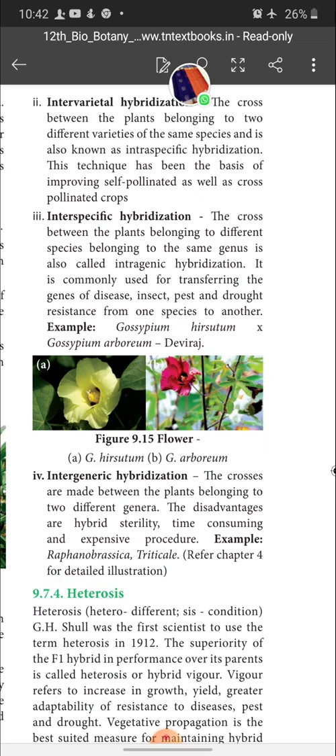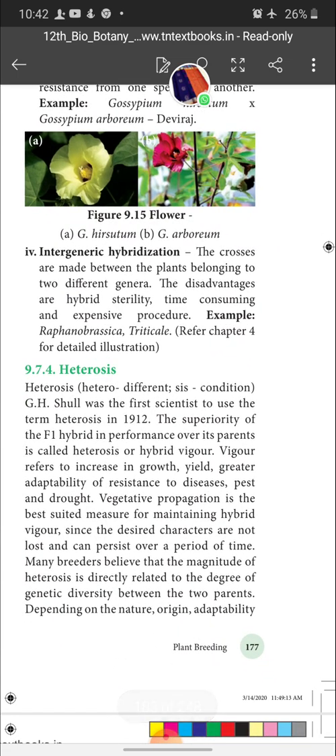When this kind of hybridization takes place in plants, it is said to be interspecific hybridization. Next, intergeneric hybridization. Yes, you could understand. Hybridization between two genera is called intergeneric hybridization. The crosses are made between plants belonging to two different genera. The disadvantages are hybrid sterility, a time consuming and expensive procedure. Example, Rhabdobrassica, triticale. About this, we can refer to chapter 4. So this is about the types of hybridization.